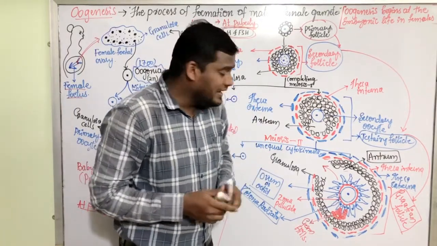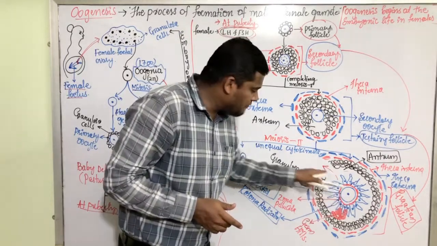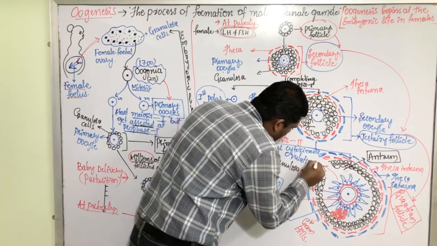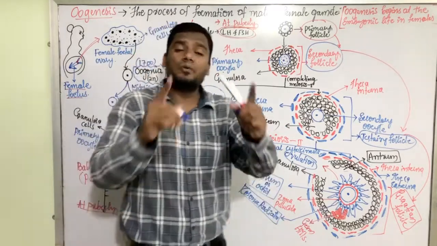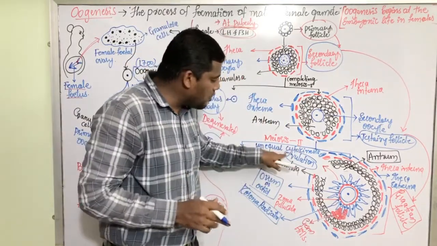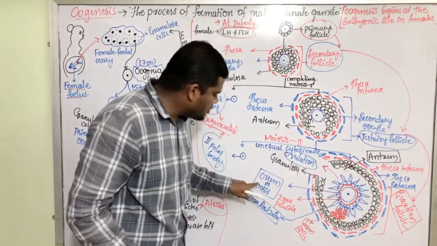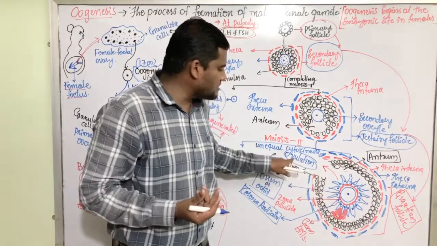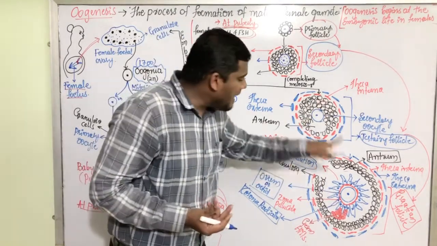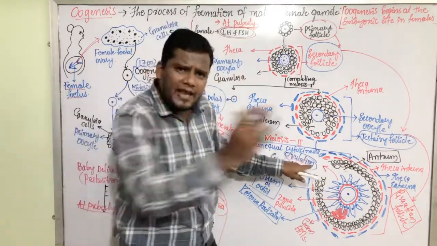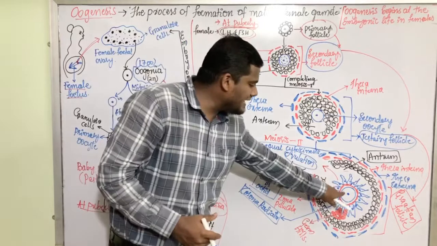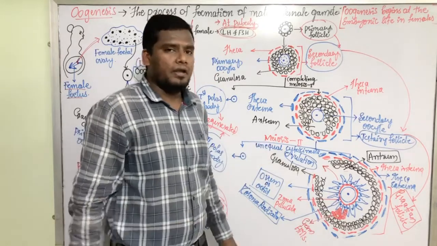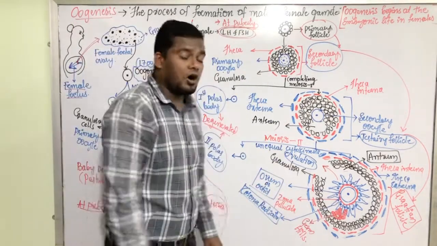That process of releasing a mature ovum from the ovary, it is called as ovulation. Very important definition for board as well as for competitive exams. What is ovulation? Release of mature ovum from the Graafian follicle or from the ovary itself. It is called as ovulation. How it get released out? By rupturing the Graafian follicle. By breaking the walls of the Graafian follicle, the secondary oocyte or the ovum get released out from the ovary. This is the entire process of ovulation.